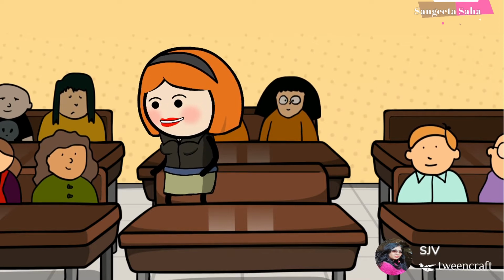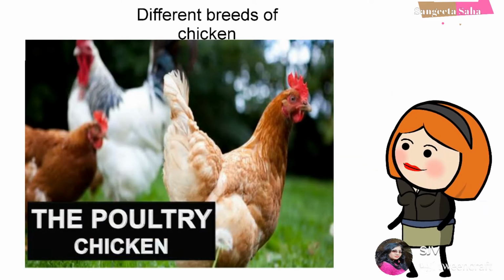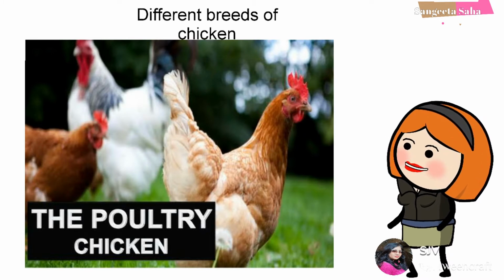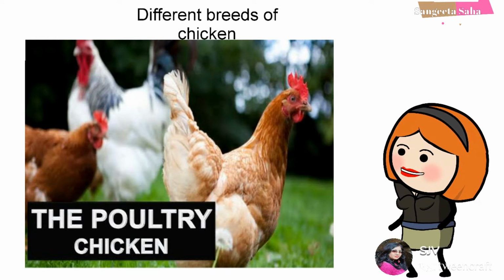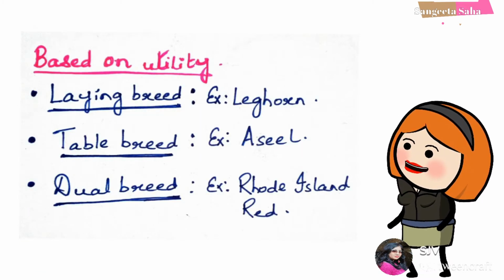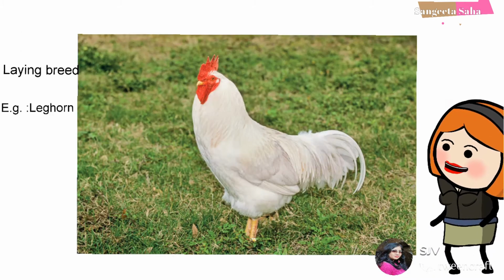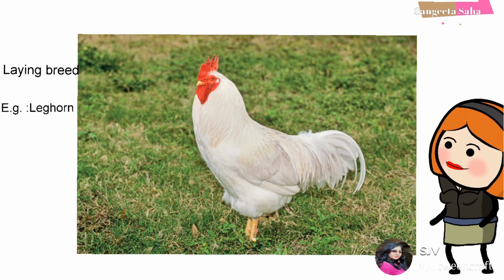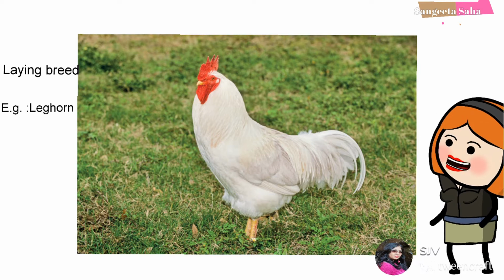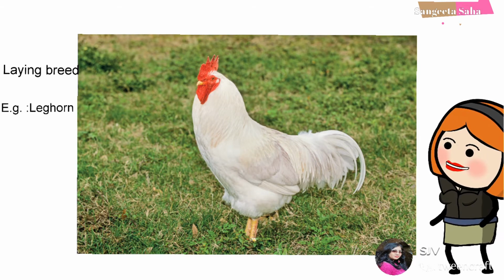Let's get started. In the previous lesson, we have already discussed the classification of different breeds of chicken based on their place of origin. Now let's discuss different breeds of chicken based on their utility. Laying breeds are well known for their egg laying capacity. They lay about 220 or even more eggs per year, and the example is Leghorn.